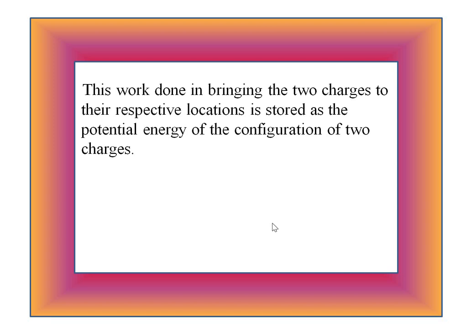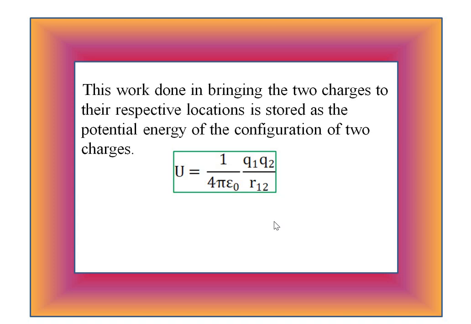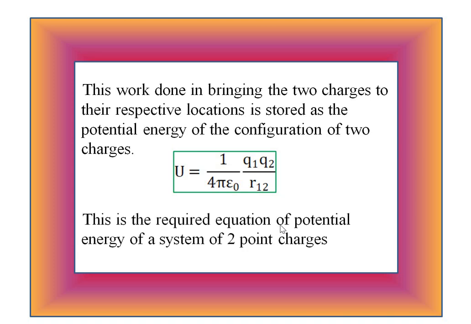So from this, the equation of the potential energy, it is capital U is equal to 1 divided by 4 pi epsilon naught Q1 Q2 divided by R12. So this one is the required equation of the potential energy of a system of 2-point charges. Remember equation, capital U is equal to 1 divided by 4 pi epsilon naught Q1 Q2 divided by R12. Let's see the next point.